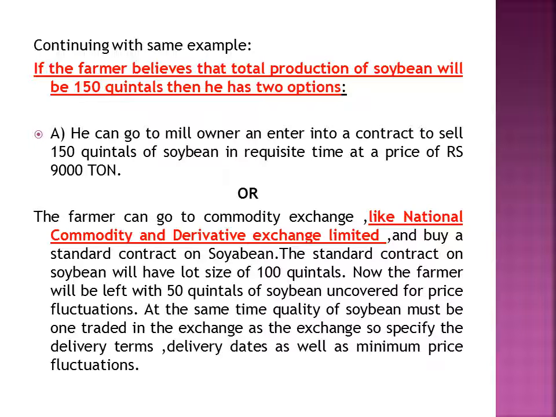That is, he can enter into a derivative contract, that is a future contract, for 100 quintals at a price of rupees 9,000 per ton, and the delivery terms, delivery dates as well as minimum price will be those as specified by the stock exchange, that is National Commodity and Derivative Exchange Limited. This is what a future contract is.